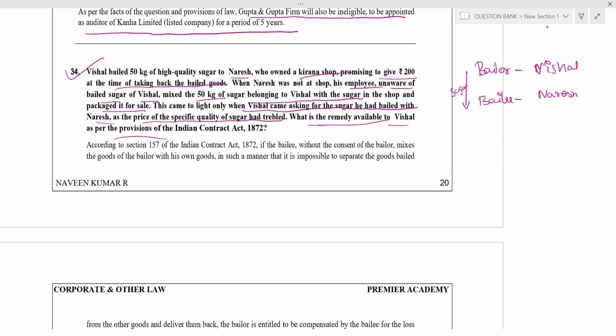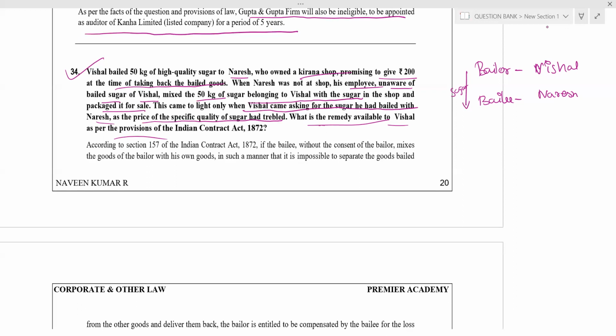Say for example, Naresh is a seller of ladies' items. He sells exclusively ladies' sandals and slippers, and Vishal sells only gents' slippers or sandals. If the employee mixes gents' slippers with ladies' slippers, which is separable, we can identify, yeah, this is a gents' slipper, this is a ladies' slipper. We can separate it.